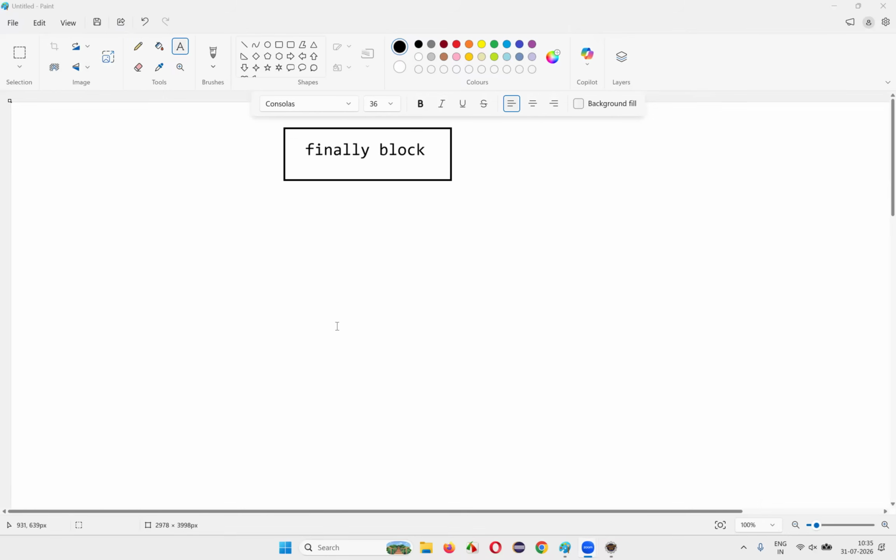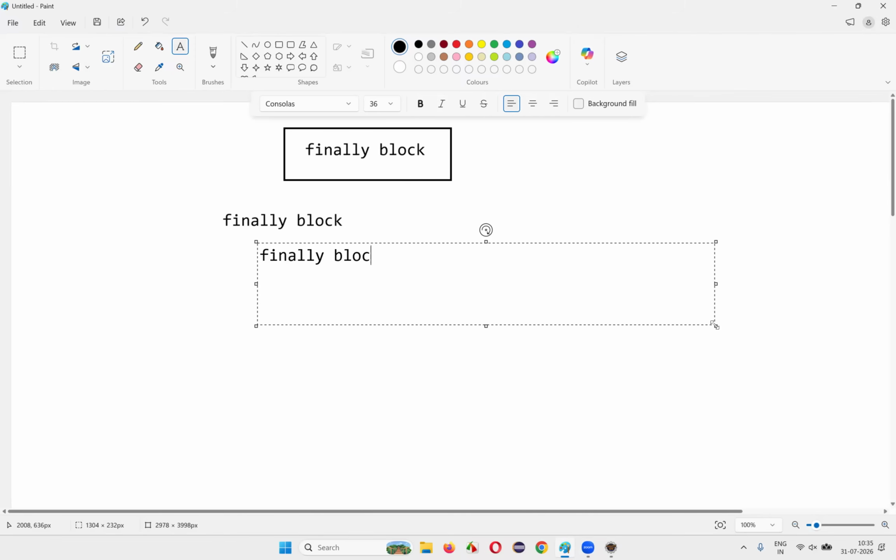In this session, I'm going to explain and practically demonstrate the finally block in Java. So let's get started. What exactly is this finally block? In the previous sessions, I covered try and catch blocks. Along with those blocks, we can also use something known as the finally block.